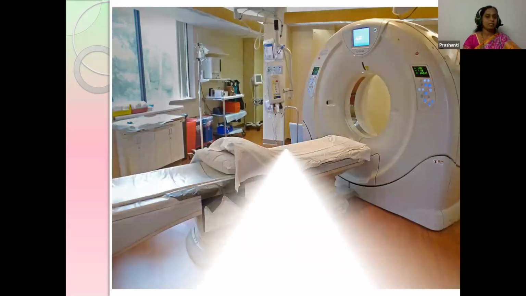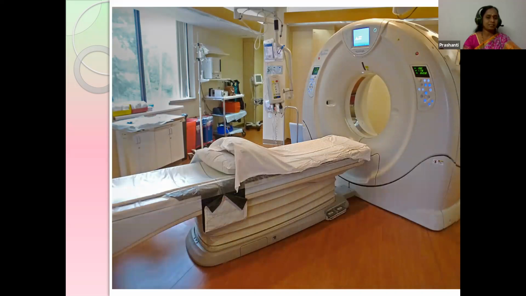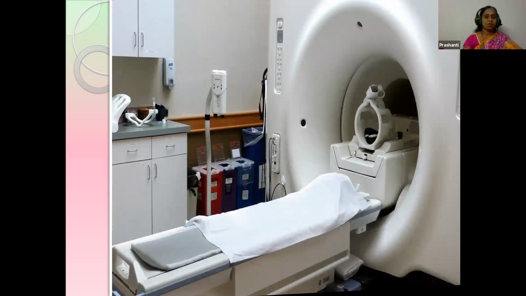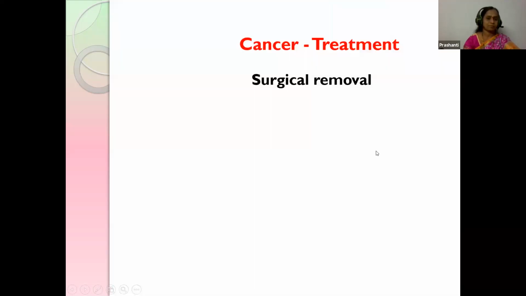And here, this is the CT scan. This is the tomogram, a 3D image. And this is the MRI scan. Over here, ionizing radiations are not used. Here, magnetic fields are used, and this is harmless, children, as magnetic fields are used. And here, a complete body scan is done. Though it is expensive, it is a really safe method. MRI scan is really safe and harmless.